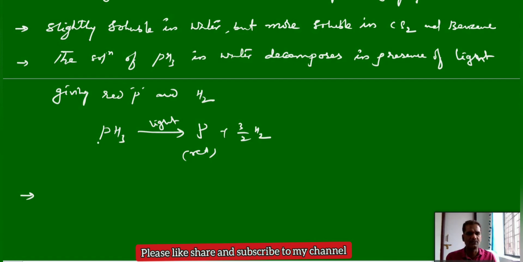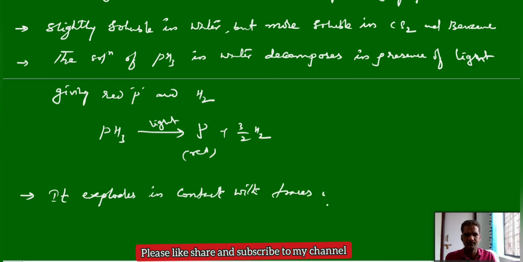Anyhow, PH3 is a reducing agent, but when it contacts oxidizing agents like HNO3 and Cl2, it can explode. You can note this point down also. It explodes in contact with traces of oxidizing agents like HNO3, chlorine and bromine, etc.